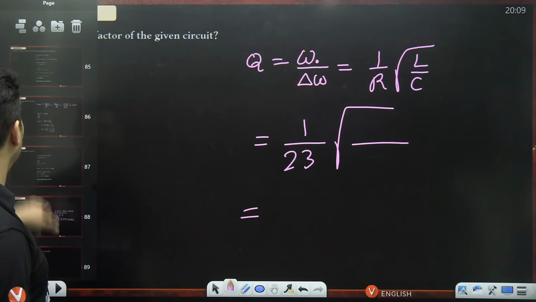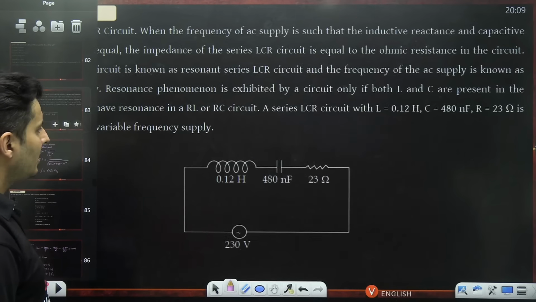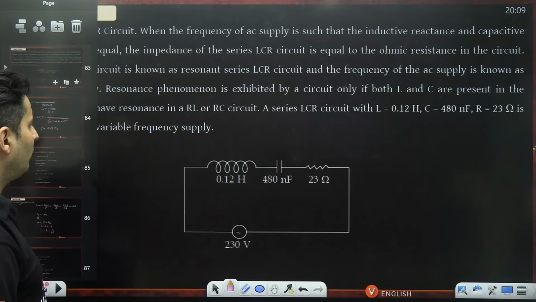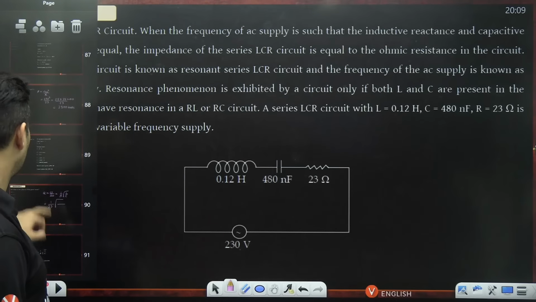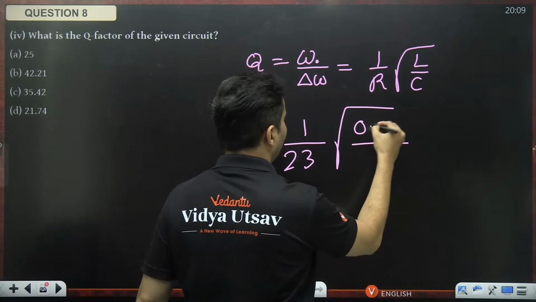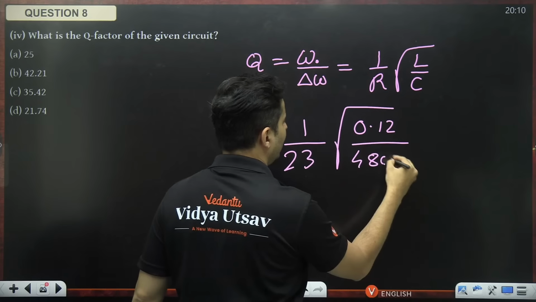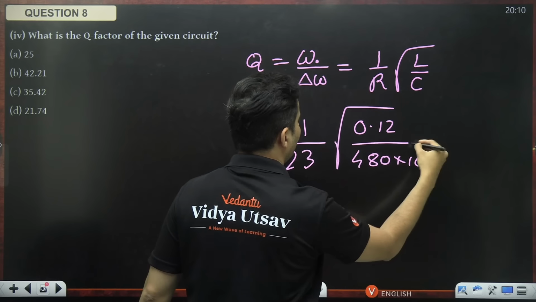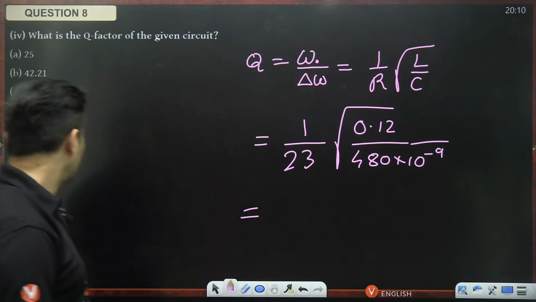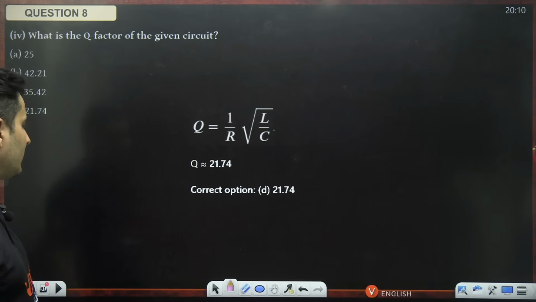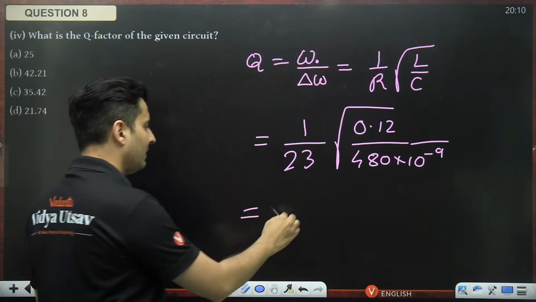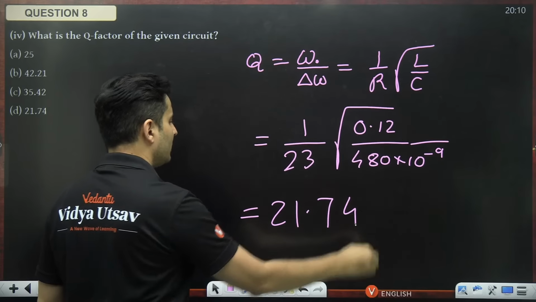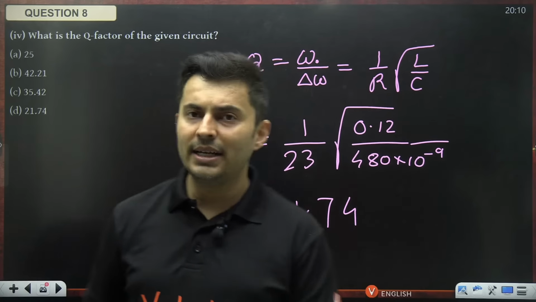Just substitute and get the answer. Inductance 0.12, capacitance 480 nano, 10 to the power minus 9. Solve this, you should get the answer as 21.74. That is the quality factor.